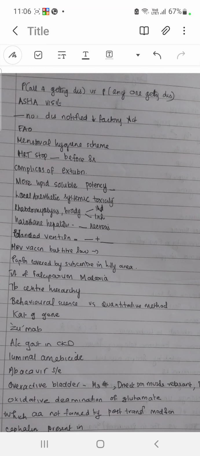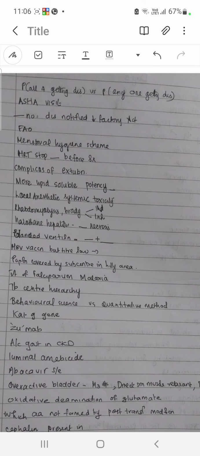Worsening of porphyria by barbiturate is because of inhibition of which enzyme? ALA synthase. Lead is inhibiting ALA dehydratase and ferrochelatase. Folate trap is due to deficiency of vitamin B12. Dash is required for purine ring, not pyrimidine.